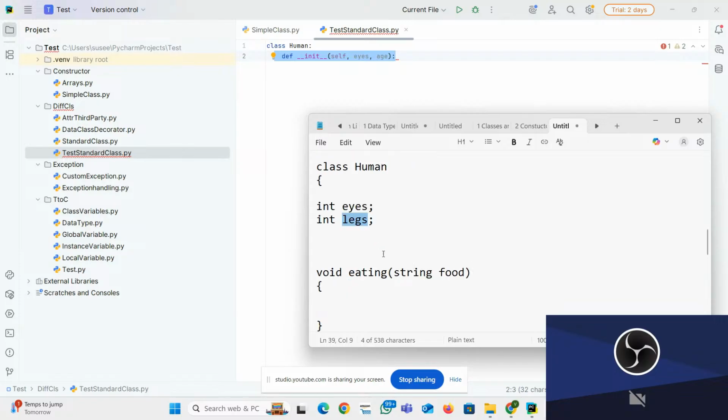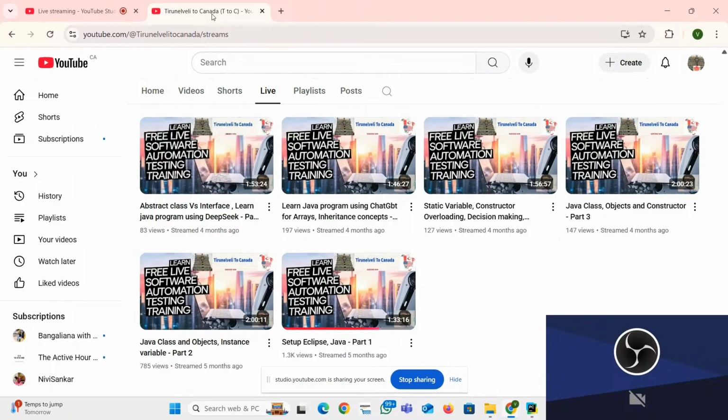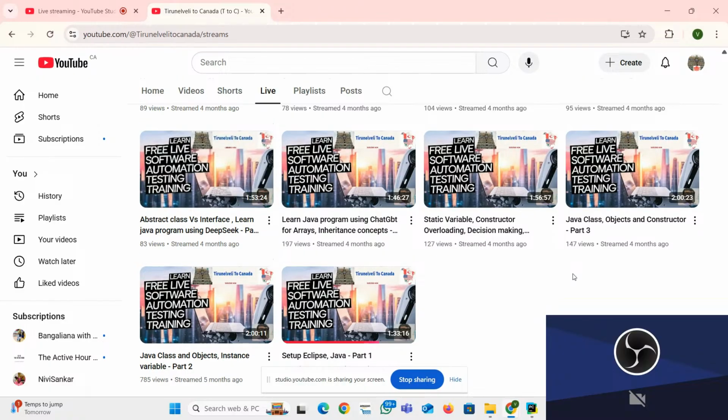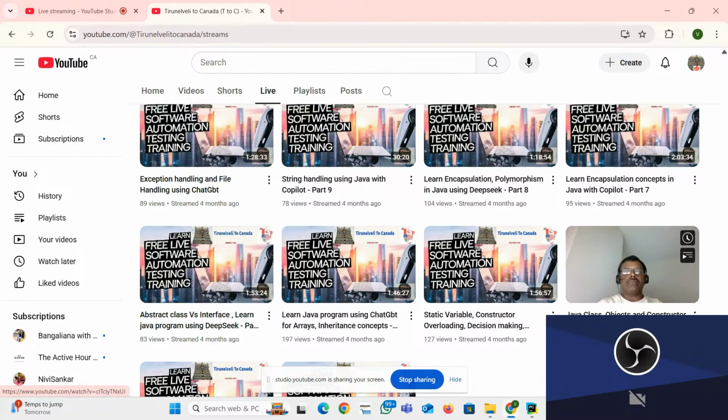Okay, let me go here as well. What do you mean by constructor? Here is how to create a constructor in Java. Simply we'll put it like this, right? This is the constructor. You already know what a constructor is. If you don't know the detailed explanation, you just go there and you will get this idea very clearly. I explained everything about what a constructor is in this particular video.